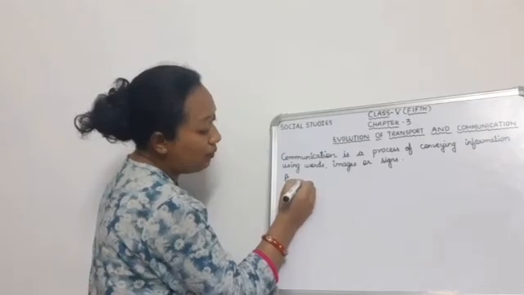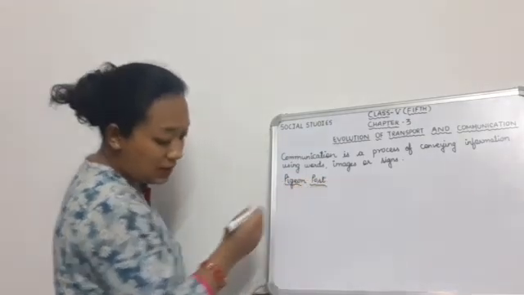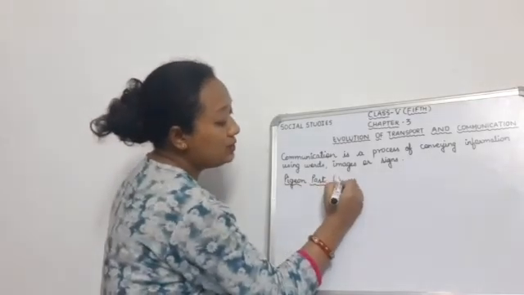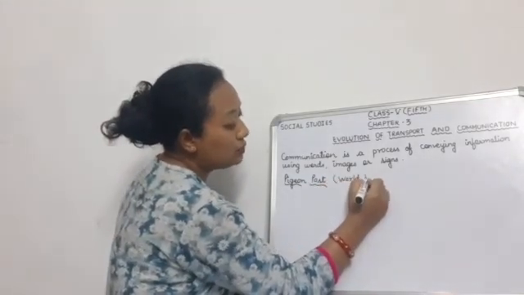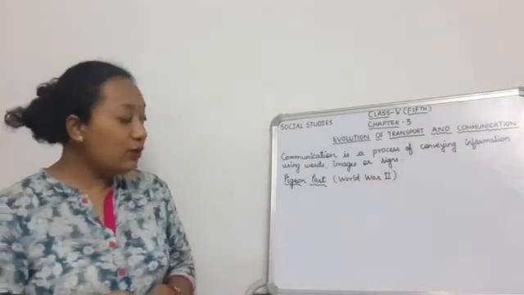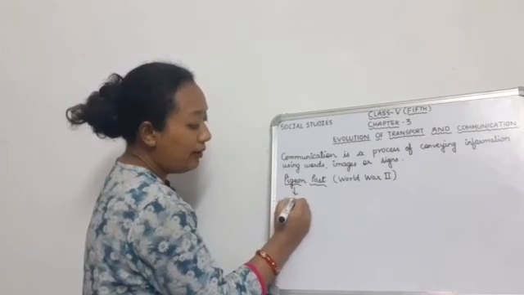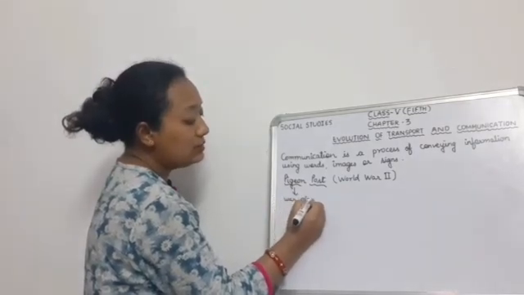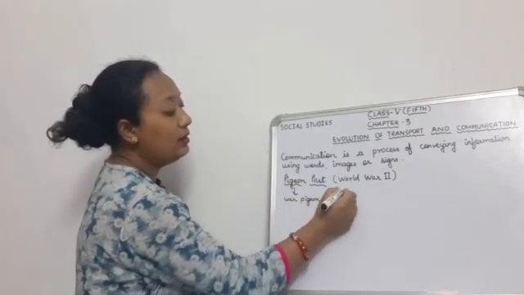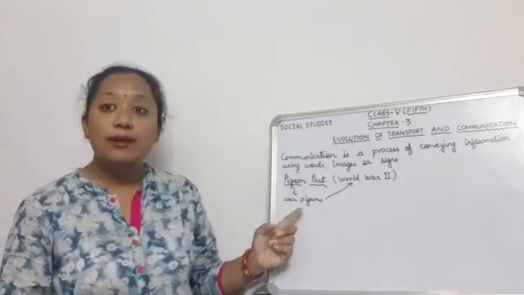So this is so popular, pigeon post. They were called war pigeons. Why? Because these pigeons participated in World War II. That is why those pigeons were called war pigeons.